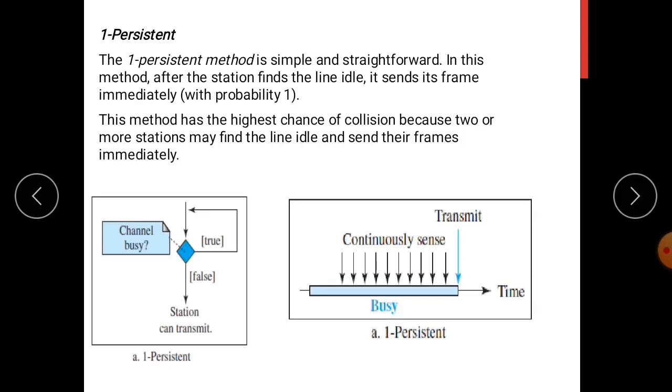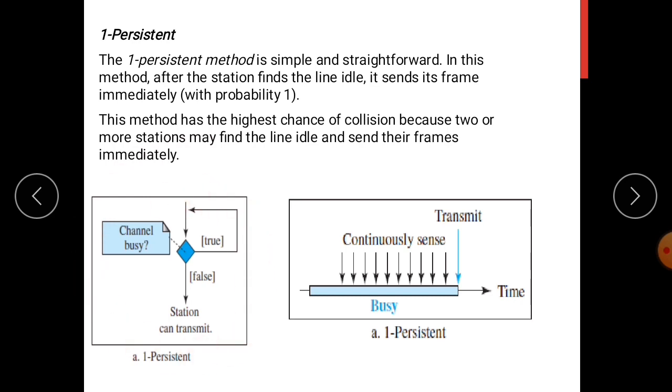The first one is the one-persistent method. This method is very simple and straightforward. Once the station finds the line is idle, it immediately sends its frames, that is, with probability 1. So this method has the highest chance of collision, because 2 or more stations may find the line idle at the same time and they may send their frames immediately.